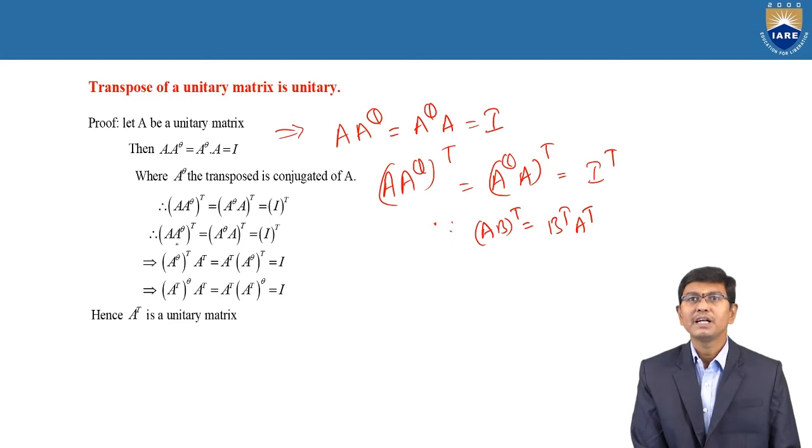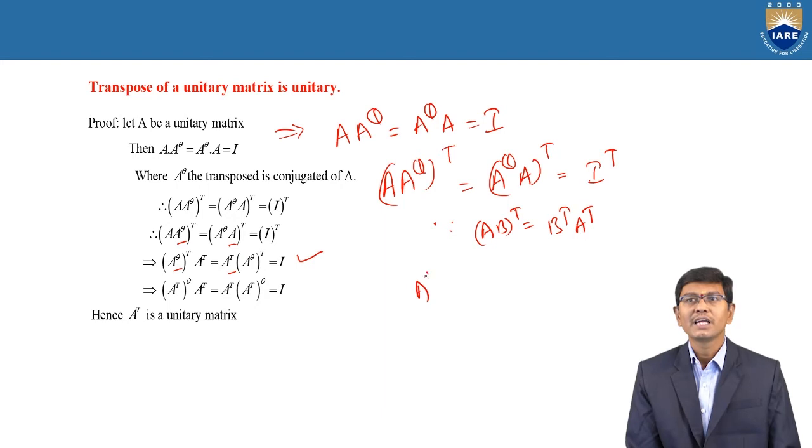The B is nothing but A^θ. Therefore, (A^θ) whole transpose into, here A is equal to A, so A transpose. And coming to the second point, here B is equal to A^θ, therefore (A^θ) transpose, and here A is equal to (A^θ) whole transpose. Here I transpose is always I. Why? Because the transpose of the unit matrix is always the unit matrix. Therefore, once again, (A^θ) whole transpose is nothing but (A transpose) of whole power θ. Why?